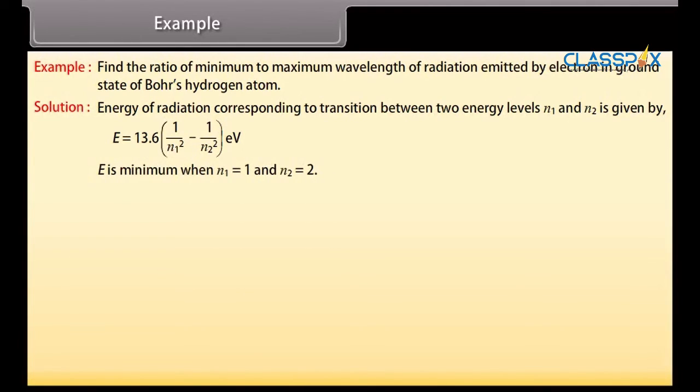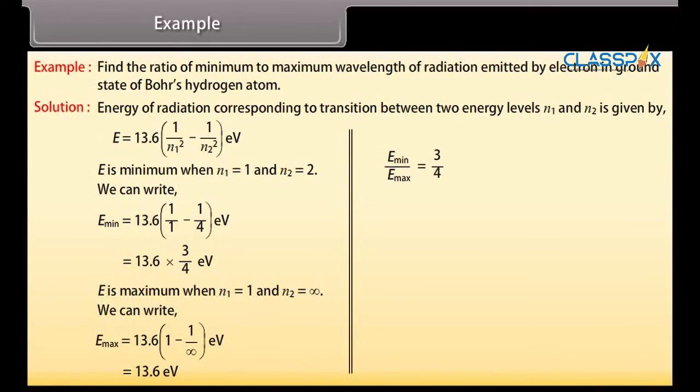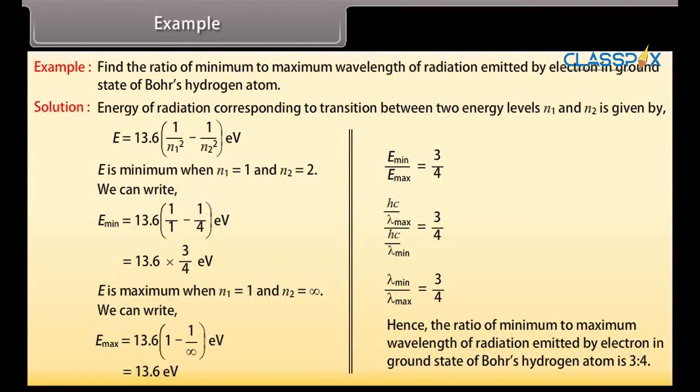E is minimum when n1 is equal to 1 and n2 is equal to 2. E minimum is equal to 13.6 into 3 upon 4 electron volt. E is maximum when n1 is equal to 1 and n2 is infinity. E maximum is equal to 13.6 electron volt. Now taking the ratio of E minimum and E maximum, we get E minimum upon E maximum as 3 upon 4, or lambda minimum upon lambda max equals 3 upon 4. Hence, the ratio of minimum to maximum wavelength of radiation emitted by electron in ground state of Bohr's hydrogen atom is 3:4.